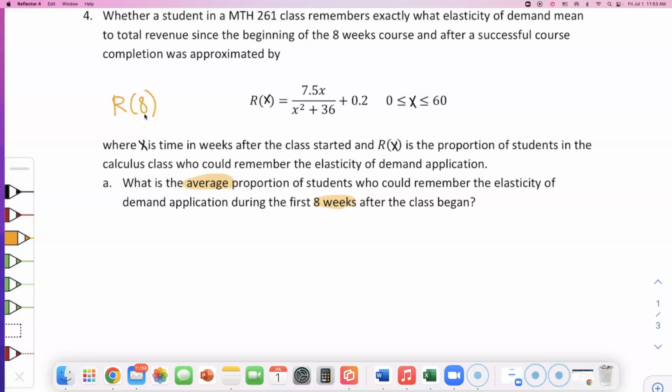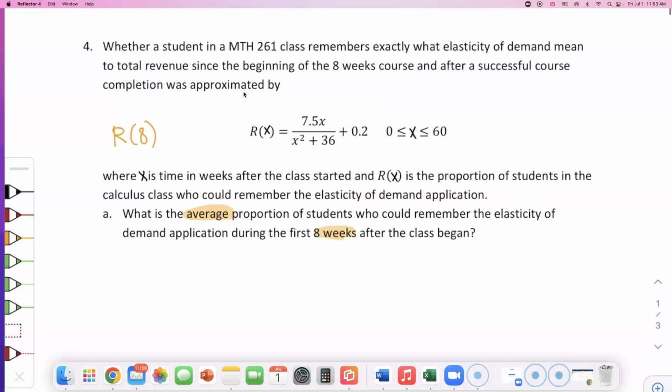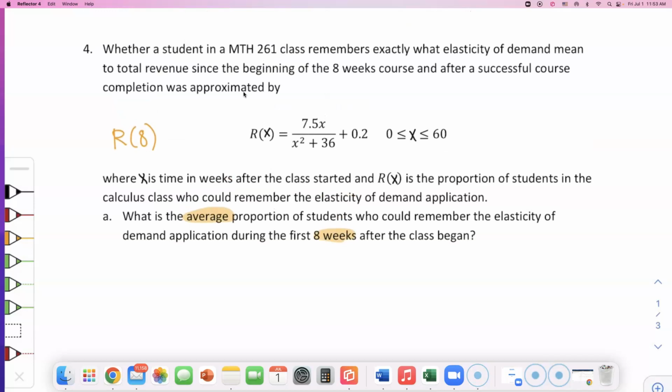If somebody finds R of X and just plugs in 8 and gives me their answer, I know you're not listening, okay? Listen, because I don't want you to lose 6 points for just plugging in. Now, this is an application quiz on an integration chapter, so you will have to use an integral to solve this problem.